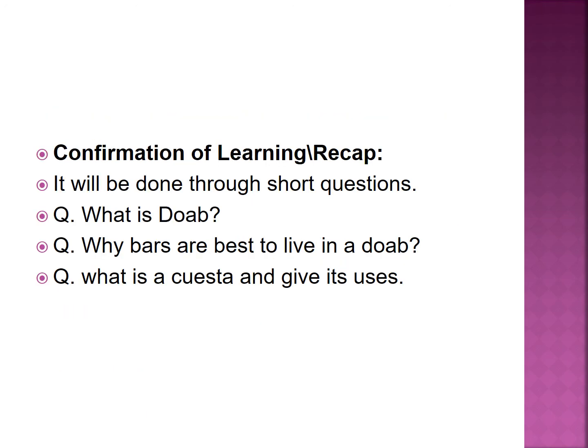Now at the end we will come to the recap. It will be done through short questions. The answers of these short questions are given in the next slide. So first of all, what is a Doab? Why are bars the best place to live in a Doab? What is a cuesta? Also give its uses.